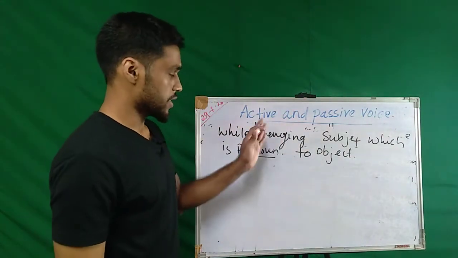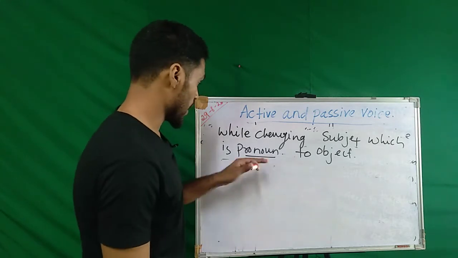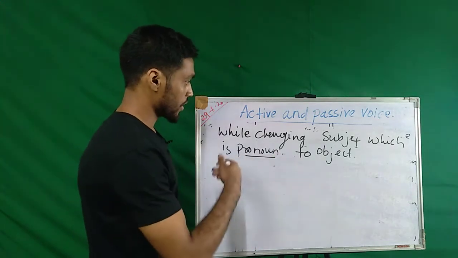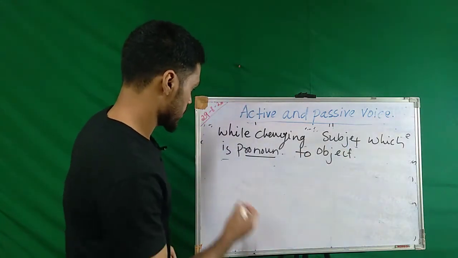If a sentence has a pronoun as the subject, then while we are changing it into an object, how is that subject changed?